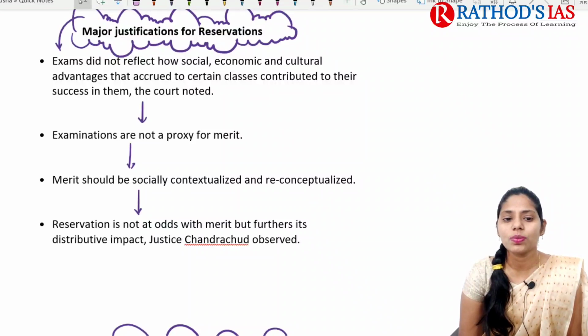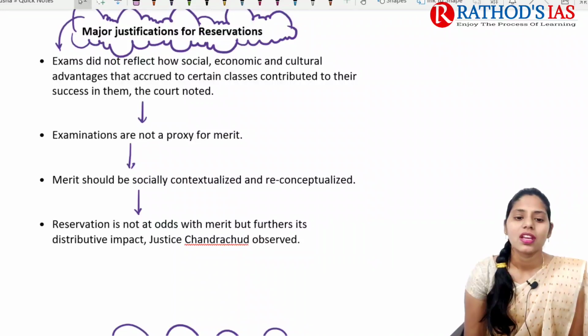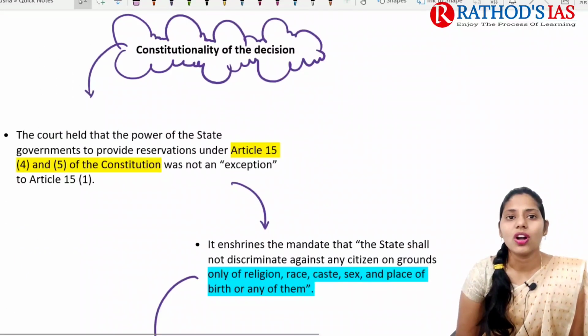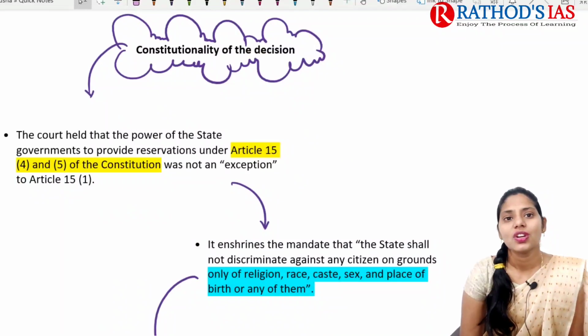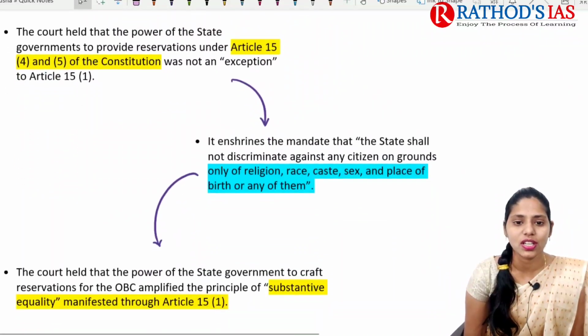Okay, merit should be socially contextualized as well as reconceptualized. If we are talking about the constitutionality of the decision, we have a number of articles in our constitution which mainly talk about reservation. The court said that state governments can provide reservations under Article 15(4) and Article 15(5) of the Indian Constitution.